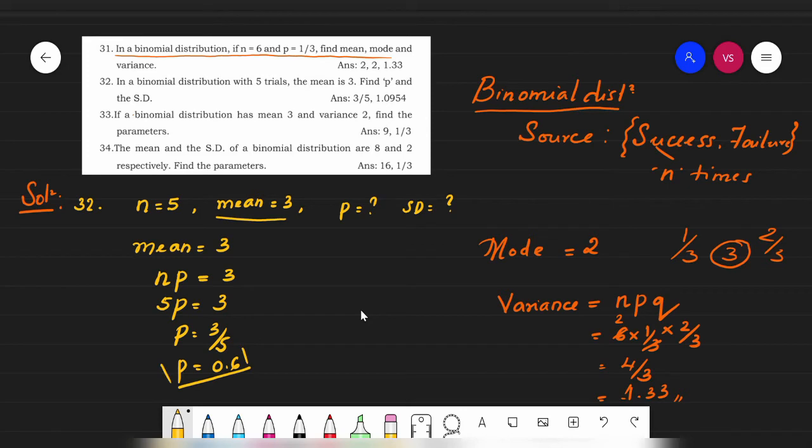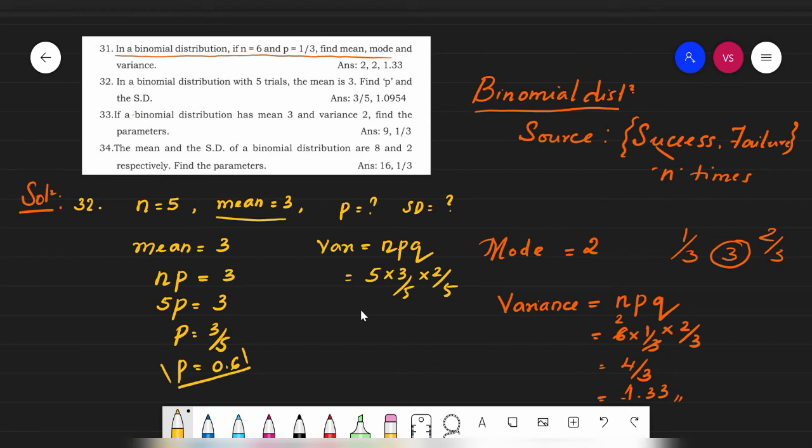Next is standard deviation. For standard deviation, we need to find out the variance. Variance is n into p into q. What is n? N is 5. P is what? 3 by 5. And when P is 3 by 5, Q will be 2 by 5, students. Is that right? Fine. See, out of 3 times, 1 time you have been successful, 2 times you are a failure. Here it is 5 times.